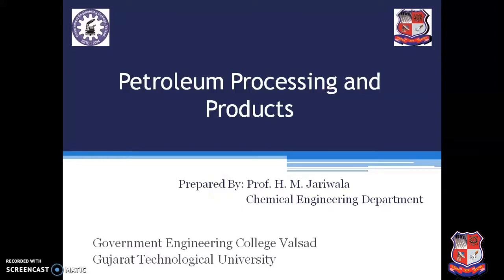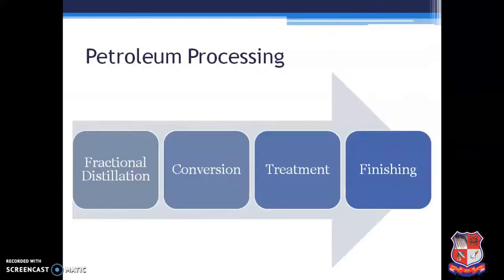Petroleum processing and products. In this lecture, we'll see petroleum processing of the crude oil and the products from the crude oil. Petroleum processing is basically a 4-step process, starting with the fractional distillation, in which the heavy crude oil is fractionated. Next step is conversion. With the help of newer chemical technology, the fractions have to be converted into some products. Next step is treatment.